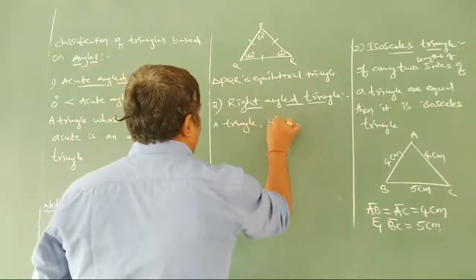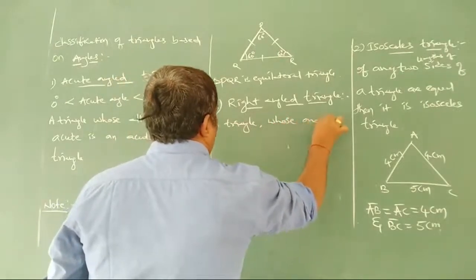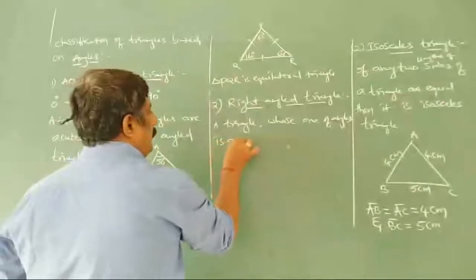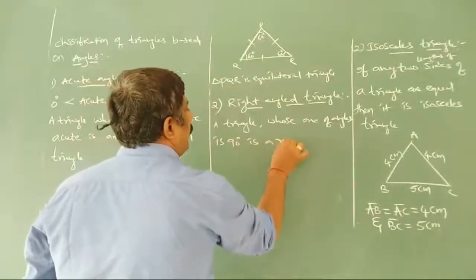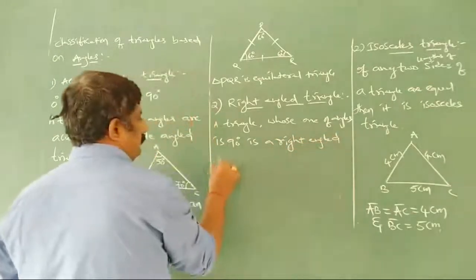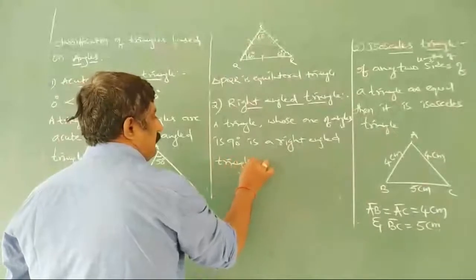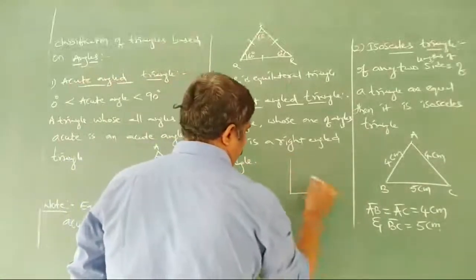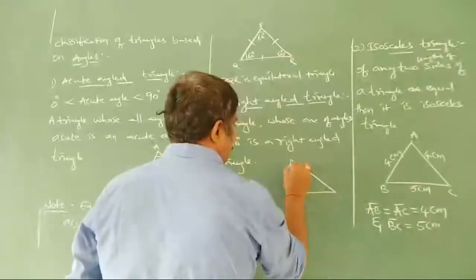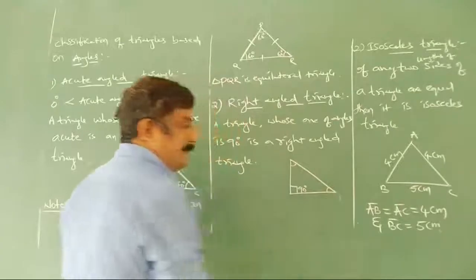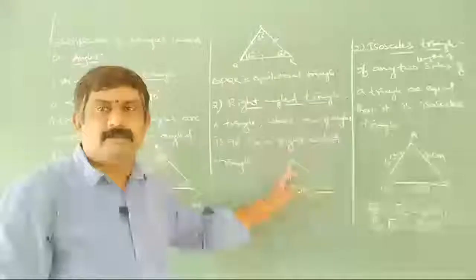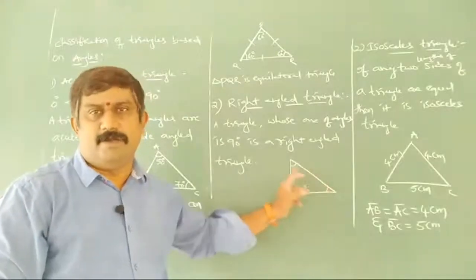A triangle whose one of the angles must be 90 degrees. It may be anything: 30, 60, 45, 45, all.